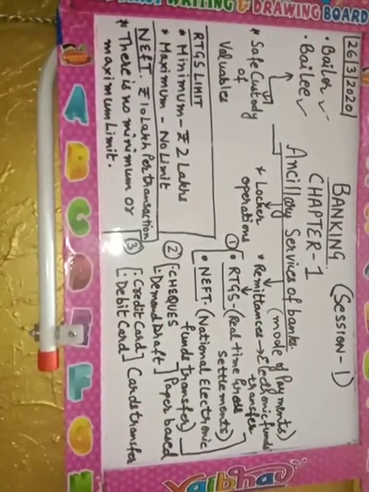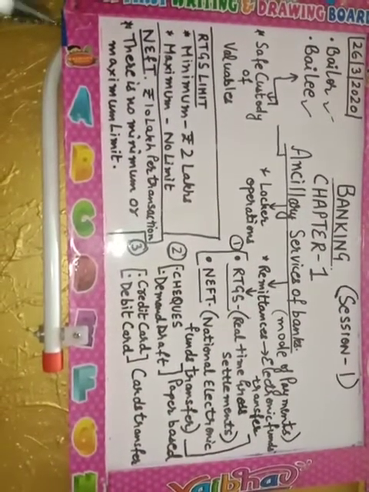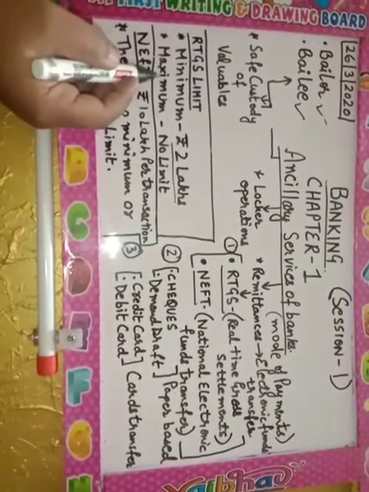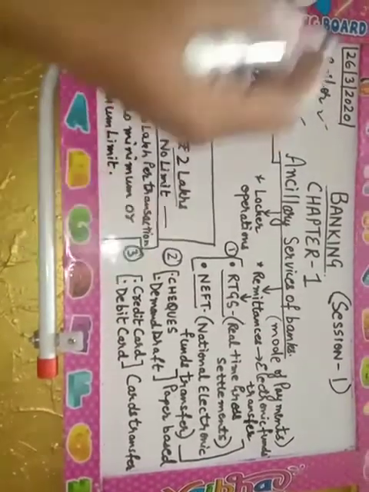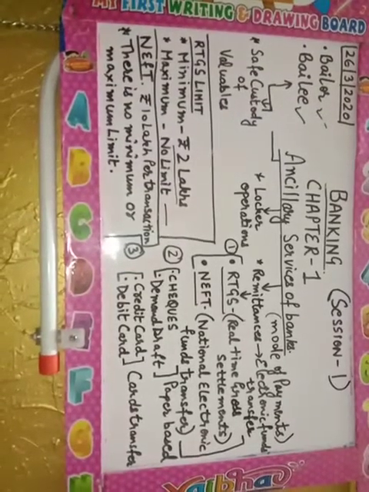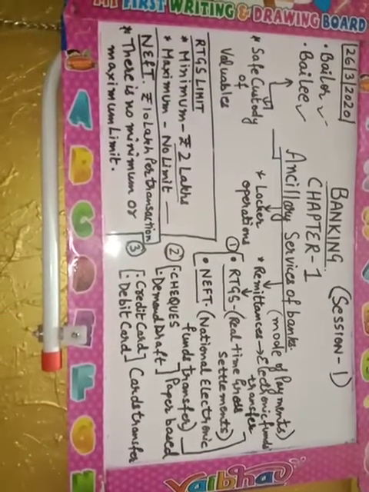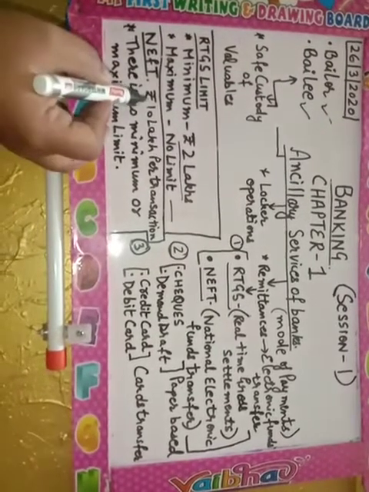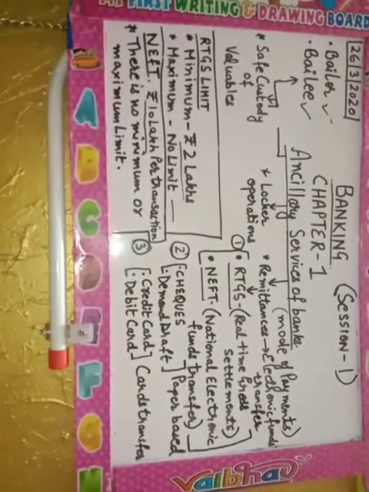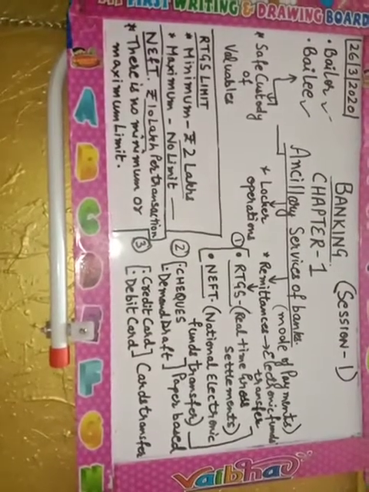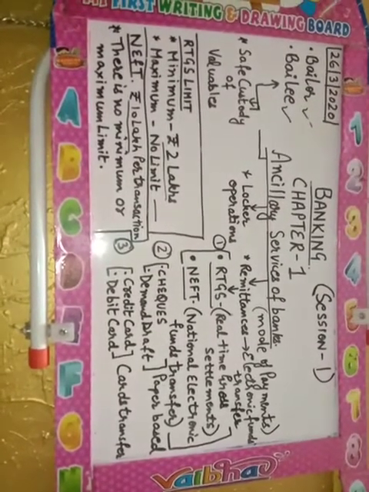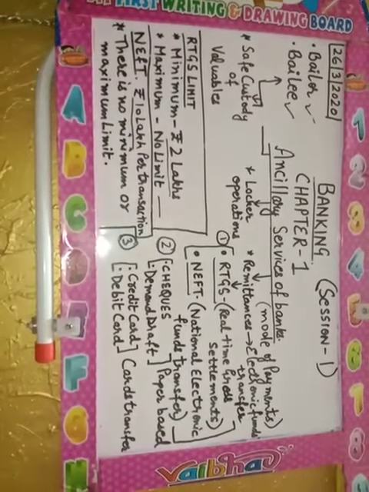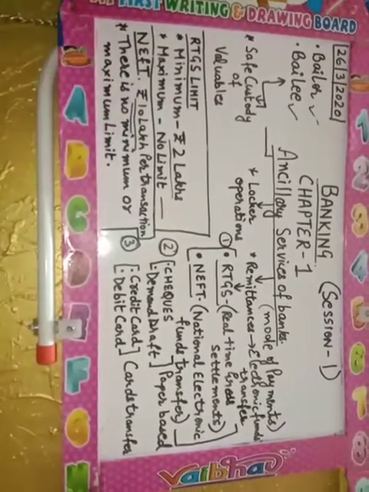When we're talking about RTGS, the minimum limit is rupees 2 lakhs and there is no maximum limit. When we're talking about NEFT, the per transaction limit is rupees 10 lakh. As such, there is no minimum or maximum limit in NEFT, but per transaction you can transfer rupees 10 lakhs.